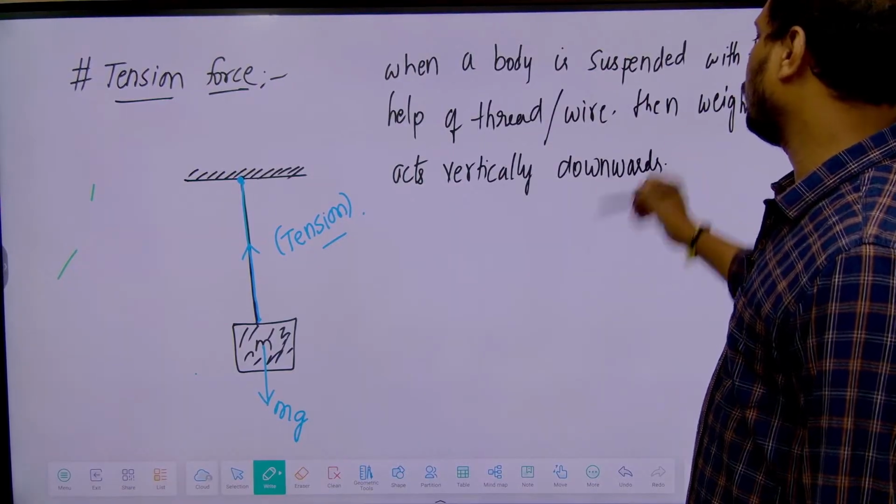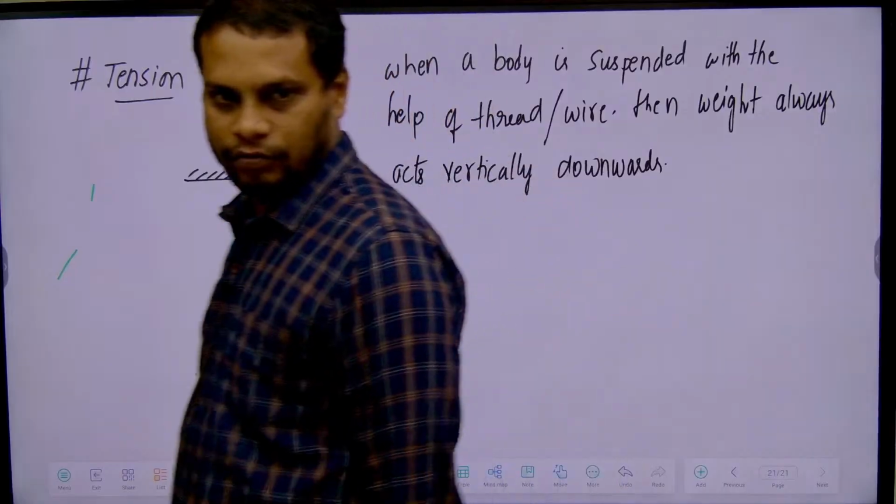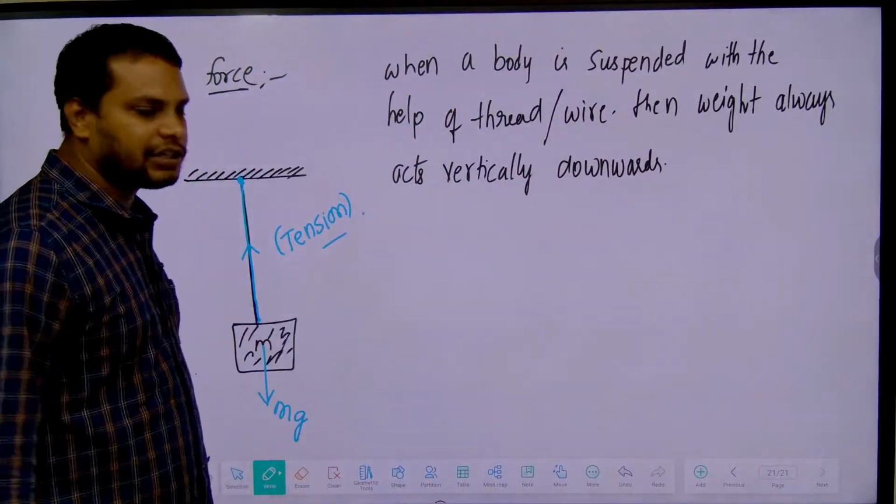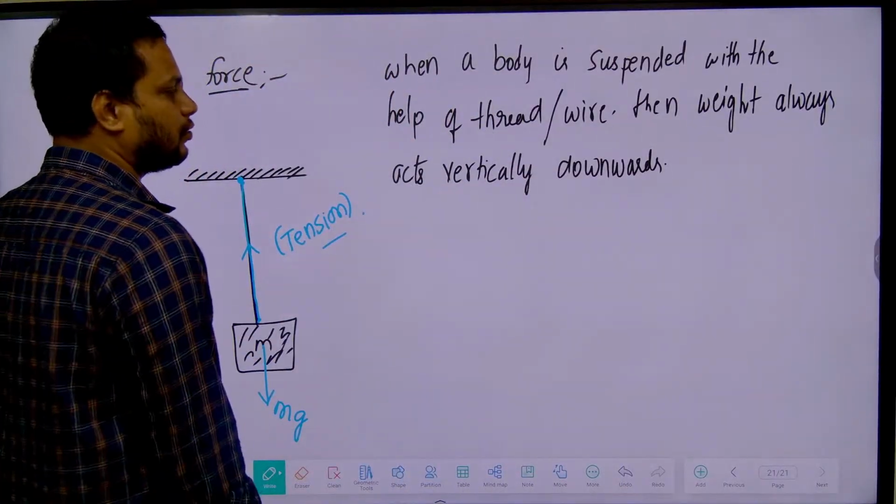So weight always acts what? Vertically downwards. So weight is always in which direction? Vertically downward direction.